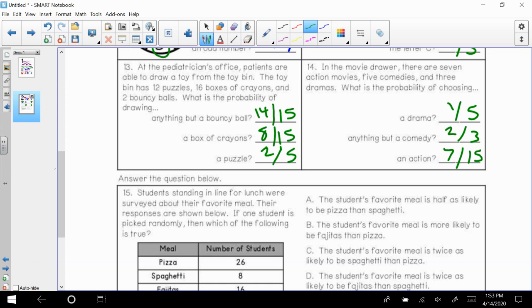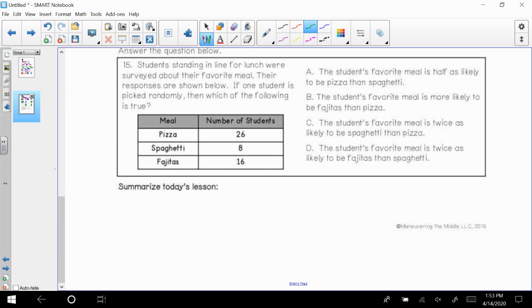Remember, you want to know the total possible outcomes first. That becomes your denominator. Then you want to go through and find all of the answers. That becomes your numerator, and then simplify if you can. Number 15, we got pizza, spaghetti, and fajitas as possible meals in the cafeteria. We are choosing the correct answer here, and it was D. All right, I hope you got these correct.